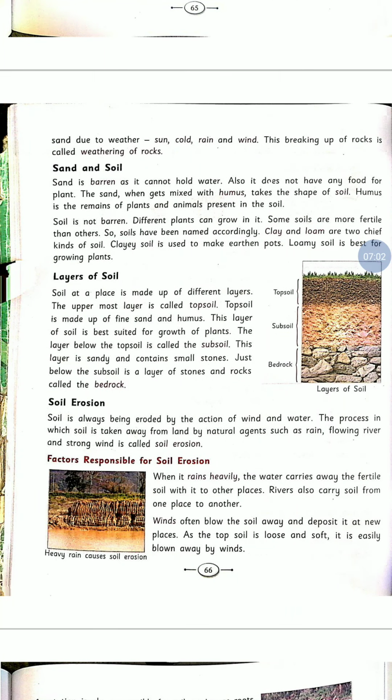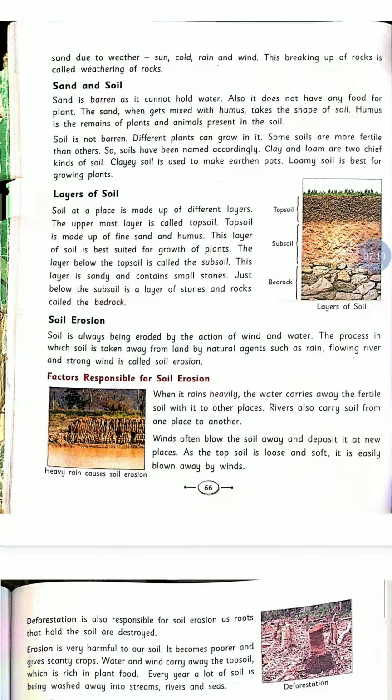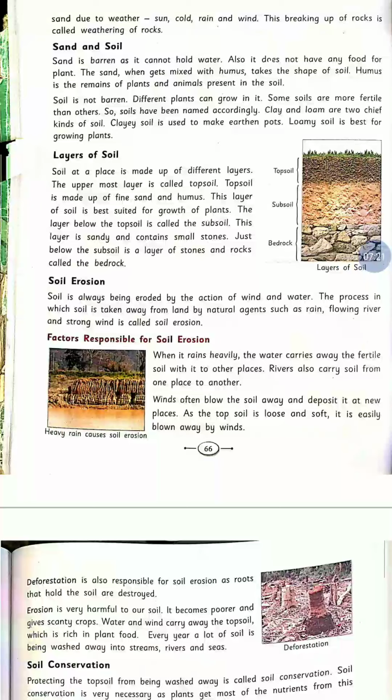This layer mostly contains sand and small stones. And after that we can see bedrock. Bedrock is also a third layer of soil, and it contains stones and rocks. Now we will see soil erosion.